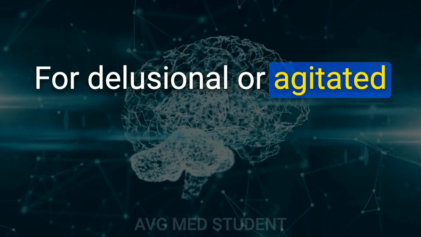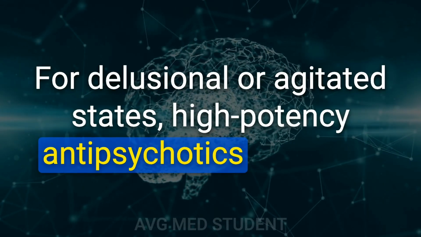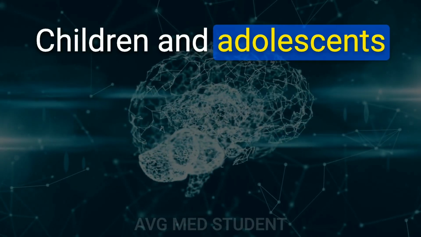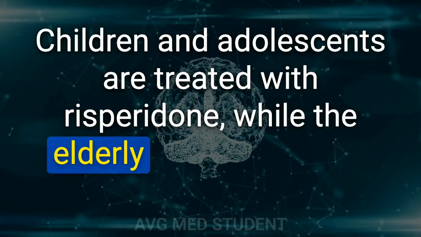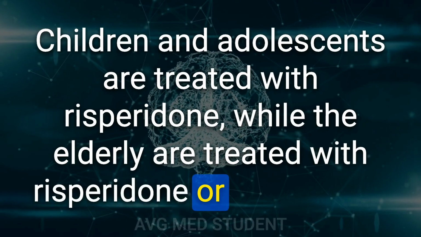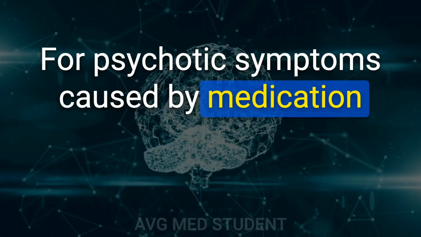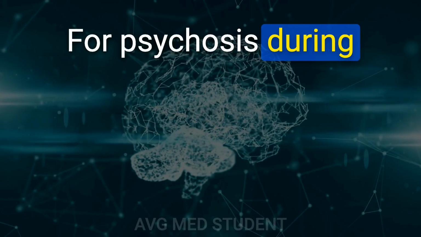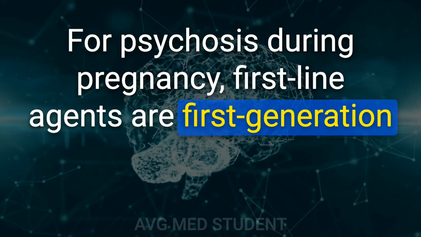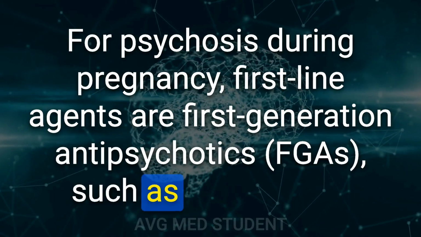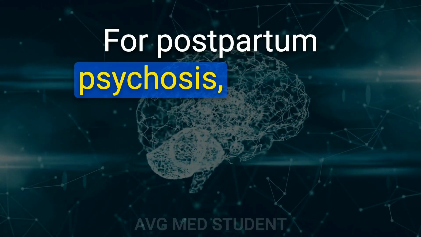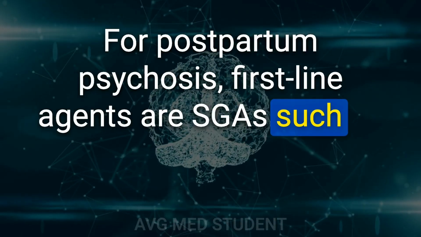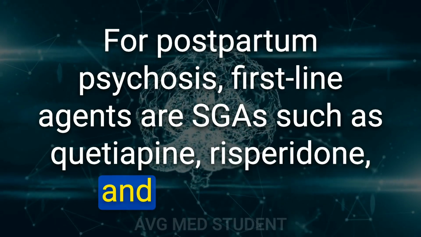For delusional or agitated states, high-potency antipsychotics are used. Children and adolescents are treated with risperidone, while the elderly are treated with risperidone or melperone. For psychotic symptoms caused by medication for Parkinson's disease, clozapine is used. For psychosis during pregnancy, first-line agents are first-generation antipsychotics, such as haloperidol. For postpartum psychosis, first-line agents are SGAs such as quetiapine, risperidone, and olanzapine.